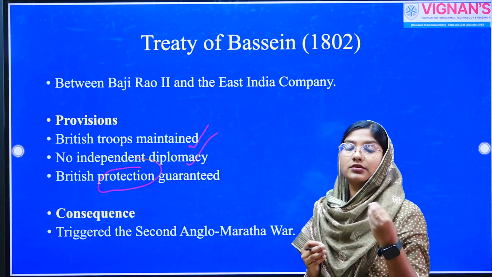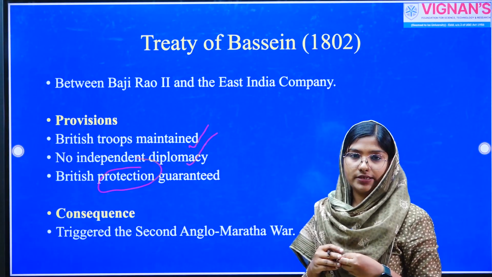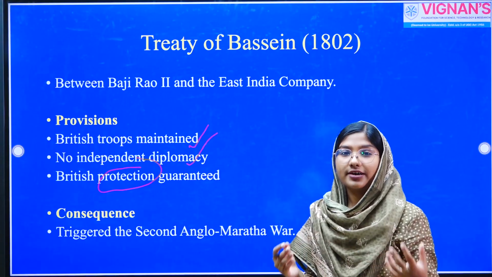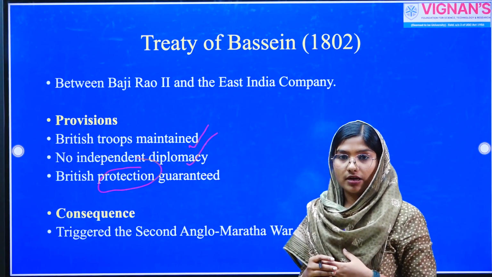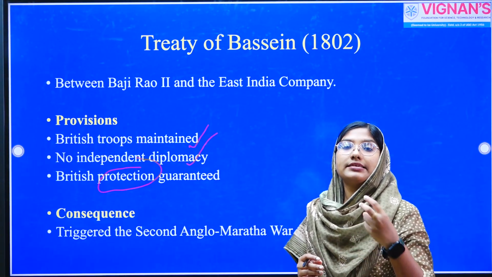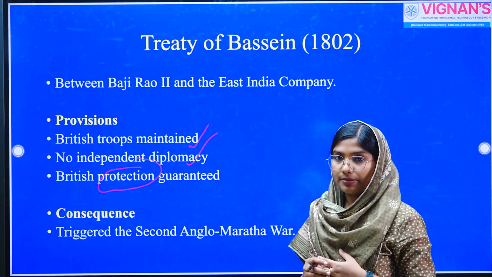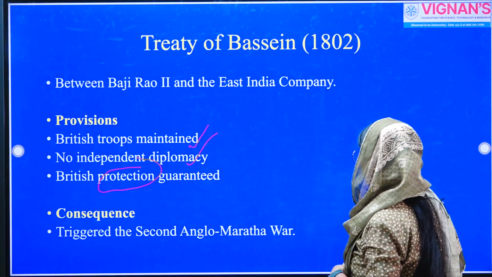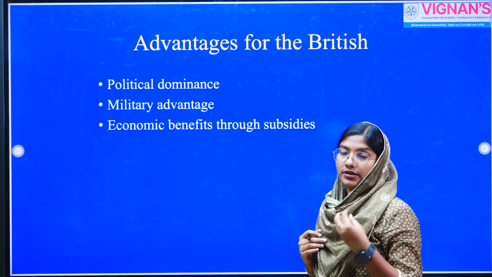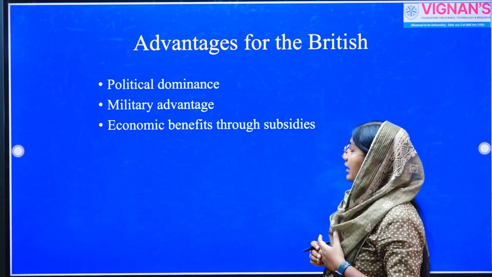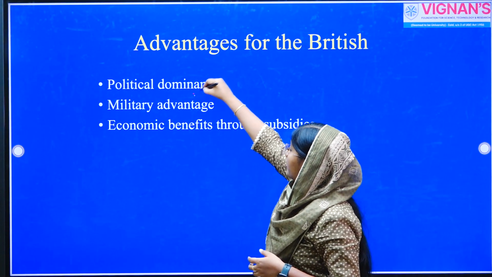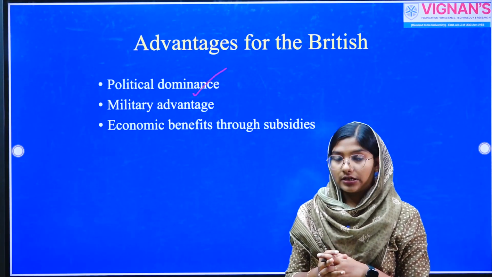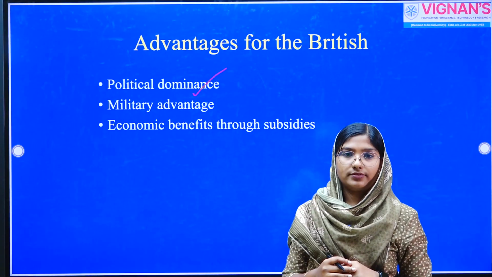And we saw the consequence of this Treaty of Bassein. The Maratha chiefs, especially the Sindhyas and Holkars, were triggered by the loss of sovereignty of the Maratha Confederacy, and they declared the Second Anglo-Maratha War against the English East India Company. We already discussed that when we took a class on the Anglo-Maratha Wars. What are the advantages of this policy of subsidiary alliance as far as the East India Company is concerned? They can establish political dominance without waging expensive wars in India. That is the most important significance.